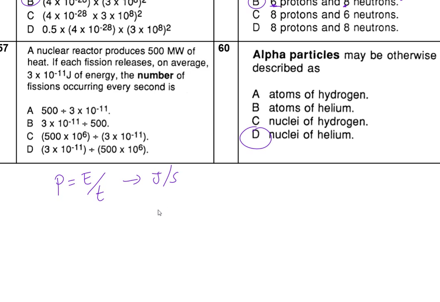Okay, and then what's this one? This one's watts. Joules per second, watts. So which one would it be? Which one makes logical sense? Which one, when you do it, will give you per second? Okay, let's do this.